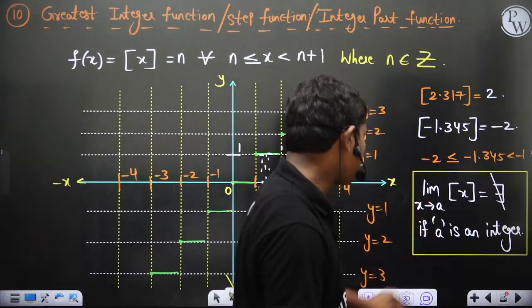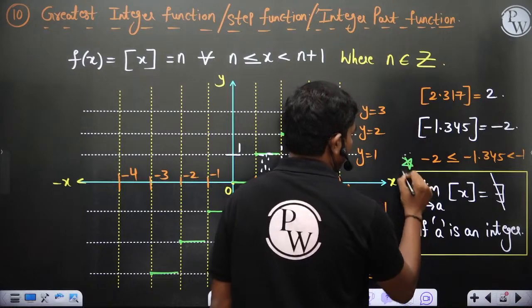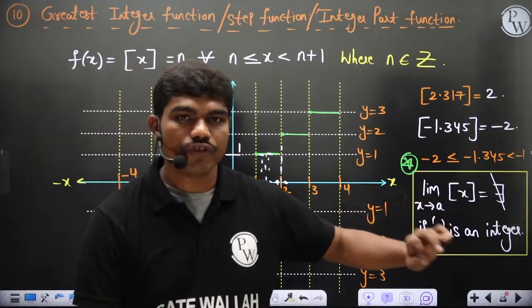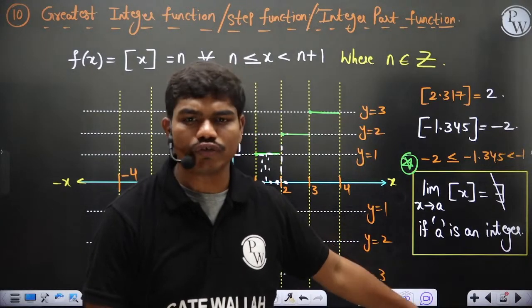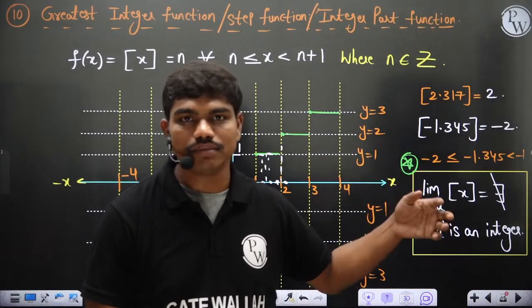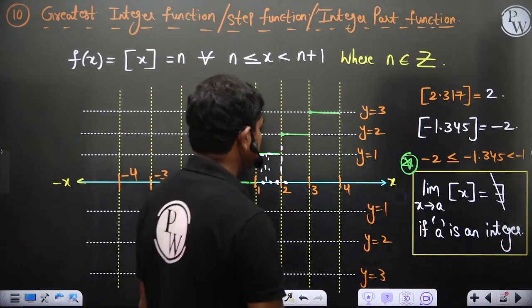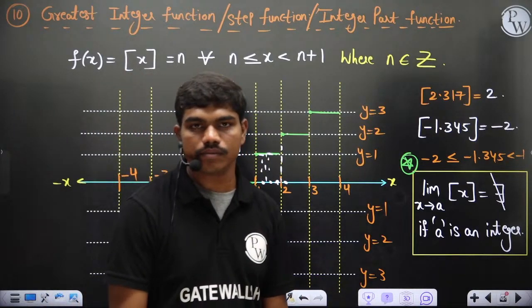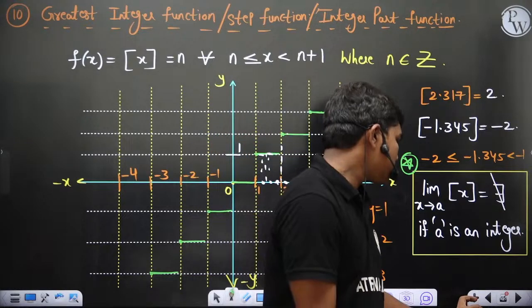This limit is also one of the important limits which has turned up in GATE examinations a few times, okay? So this limit will not exist if a is an integer. Clear? Apart from integers, you take square root of 2, square root of 3, any irrational numbers, real numbers, the limit always exists, okay? Clear to all of you? So please type in the chat box. Yes? Then let's try out something else.